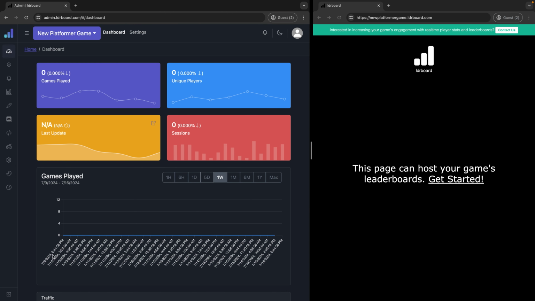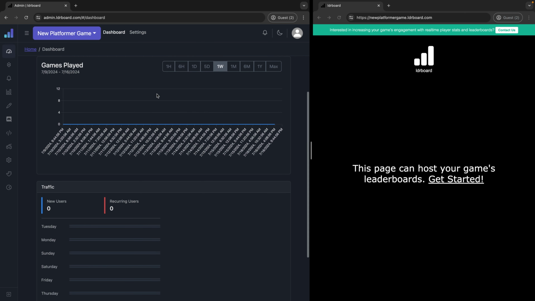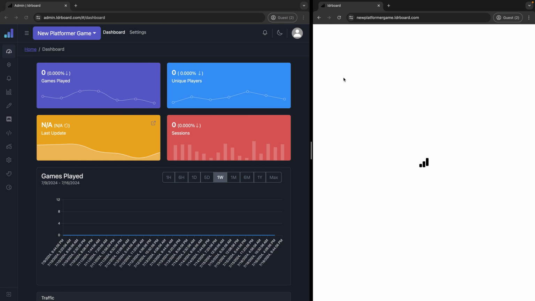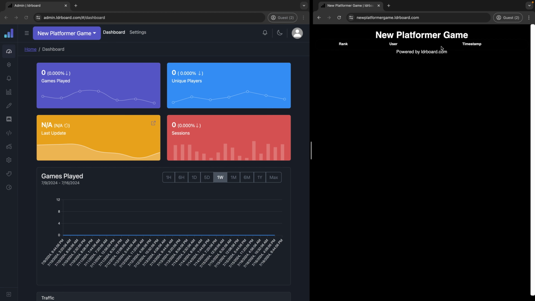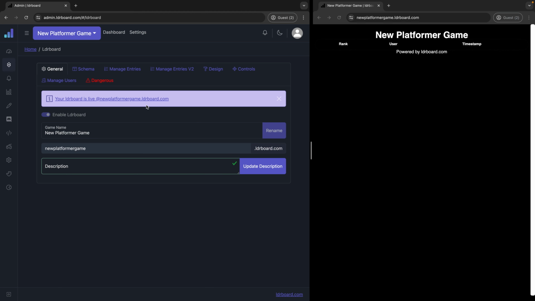Okay, so now I'm on New Platformer Game. The stats are empty for now. Eventually, when people are submitting to your leaderboard, these stats will be populated. And if I refresh this page, you can see that my leaderboard is now here. There's no data here, and it's very simple. There's no score or level columns like I would like there to be, but we're gonna do that in a second. So next step, to format this leaderboard, we're gonna go to the leaderboard section of the admin panel.